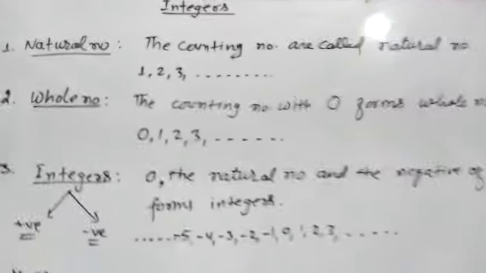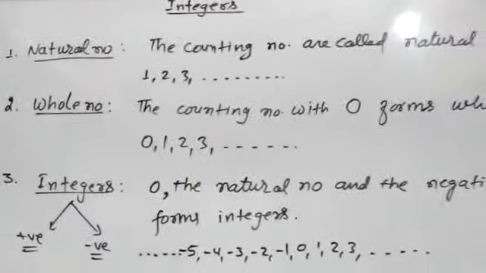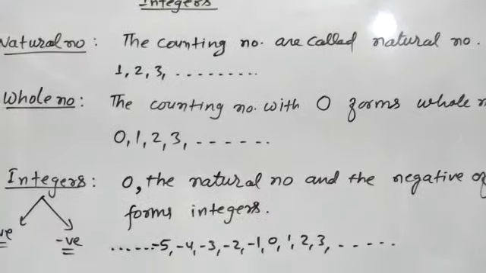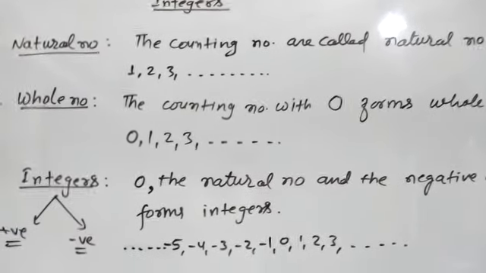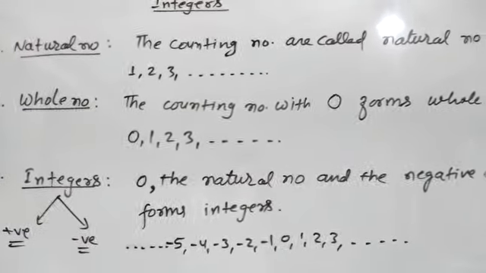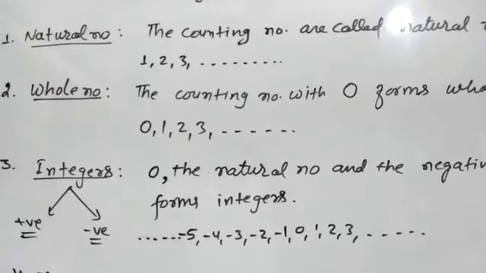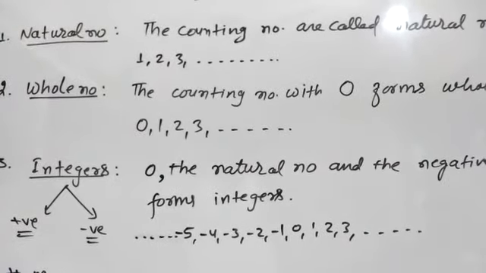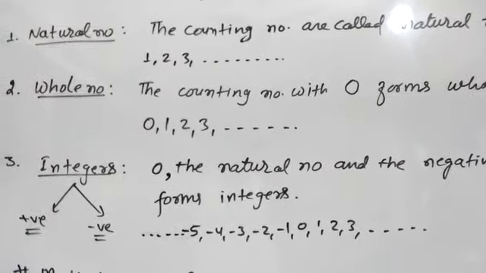First topic is natural number. What is the definition of natural number? As you know, the counting numbers are called natural numbers. We started our counting from 1. It means 1, 2, 3, these are the natural numbers. Here you should understand that 1 is the smallest natural number.